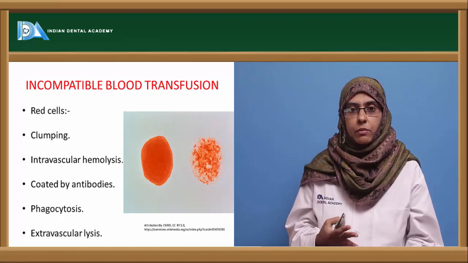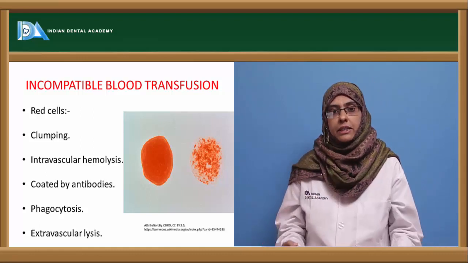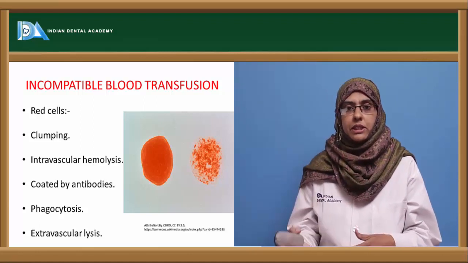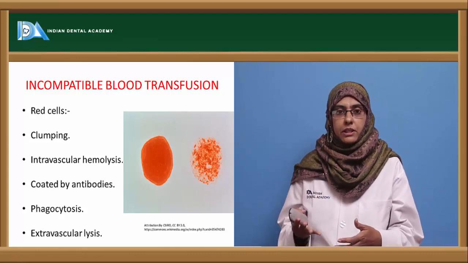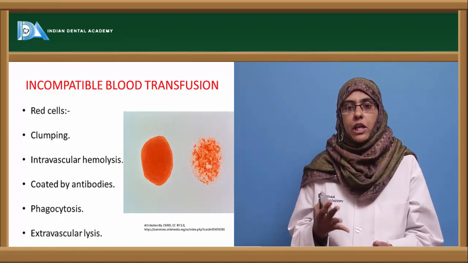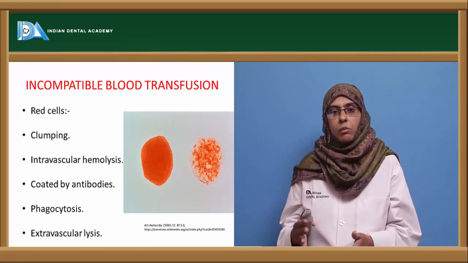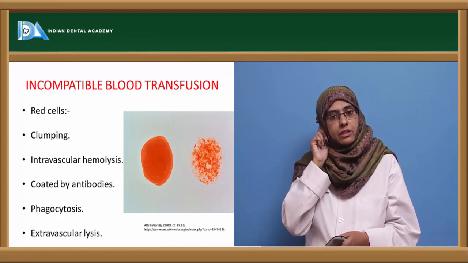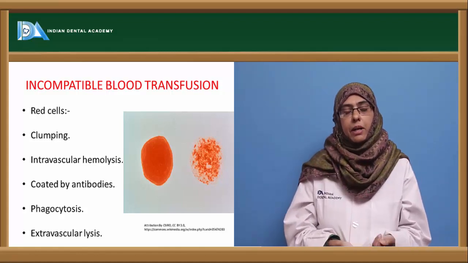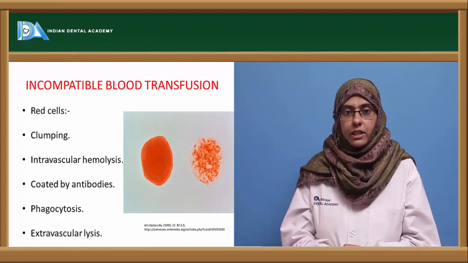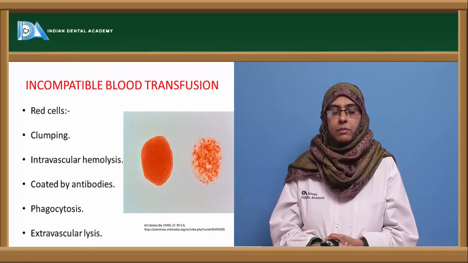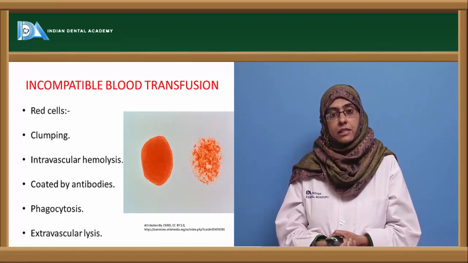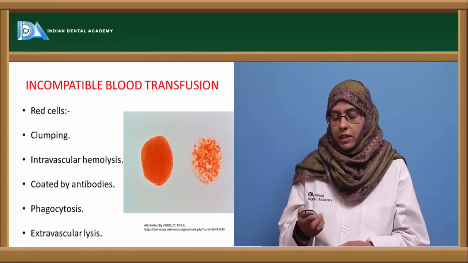Now when the clumps are formed in the body, they can go and deposit at any place in our body, eliciting different immunological responses towards this antigen and antibody. The presence of the clumps itself causes a lot of damage to the human body because they might inhibit the normal functioning of the blood or the circulatory system. So clumping is the first thing that usually takes place when incompatible blood is transfused, and it can lead to intravascular hemolysis. Sometimes these clumps can go and coat the antibodies, which can enhance phagocytosis and lead to extravascular lysis.